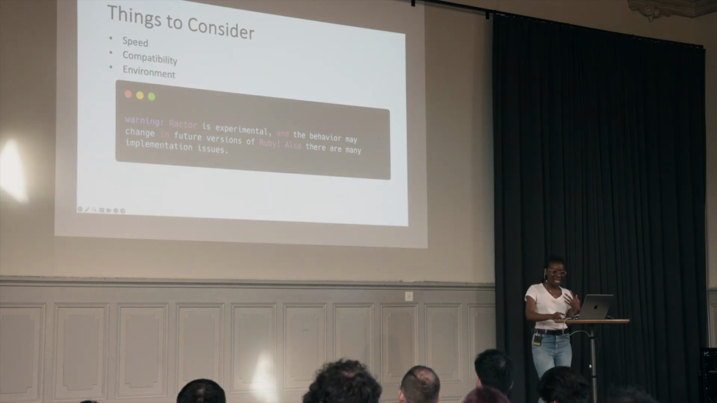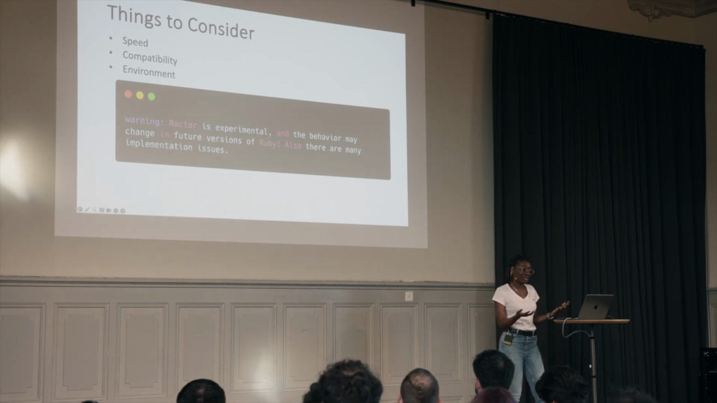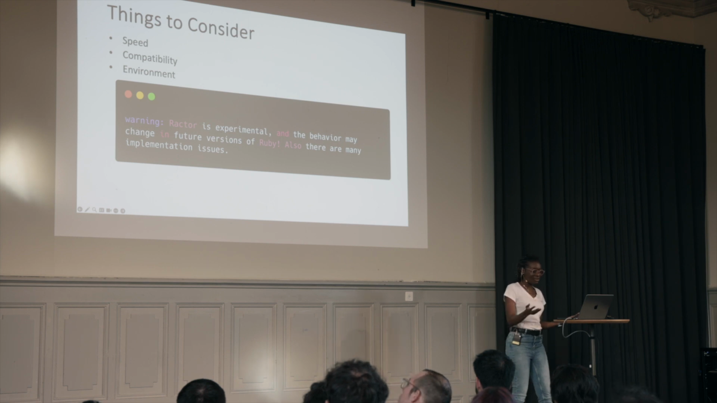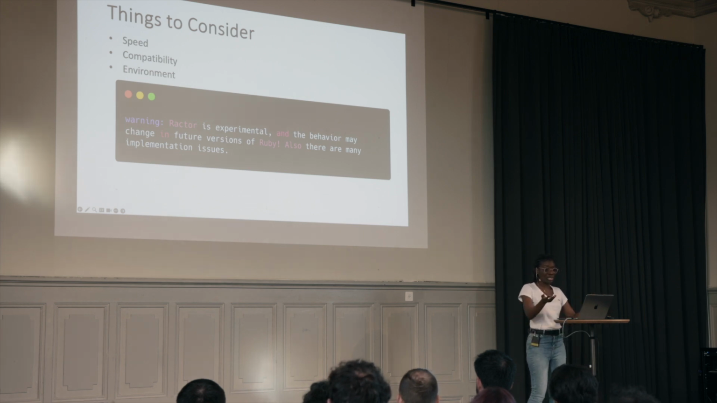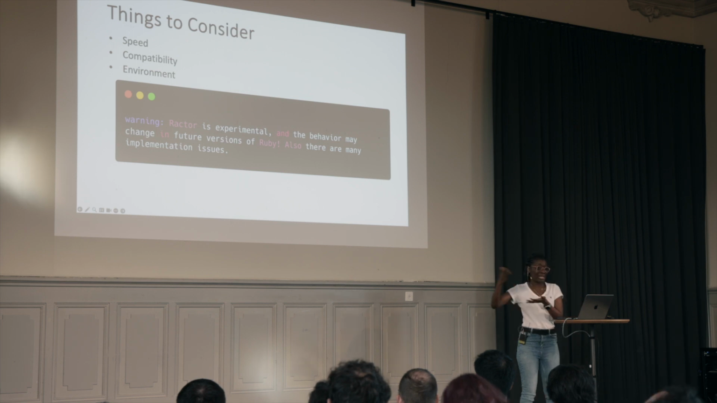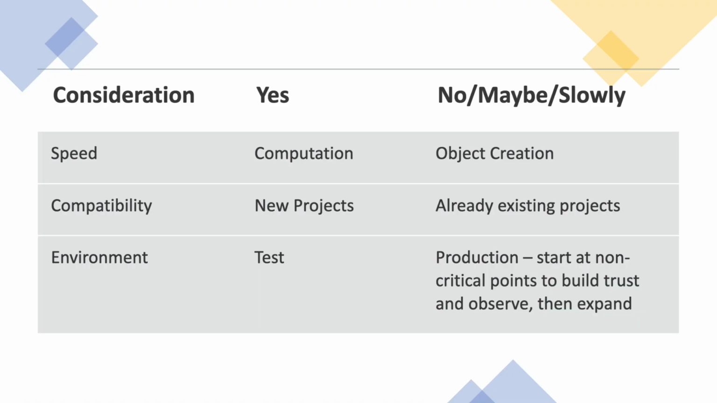However, in production, you can identify non-critical parts of your code, try them out, build trust, and then expand. Nevertheless, in your test environment, Ractors can actually be greatly beneficial to speed up your tests because you can use them to actually parallelize your tests. So that way, we build trust and we still gain greatly.